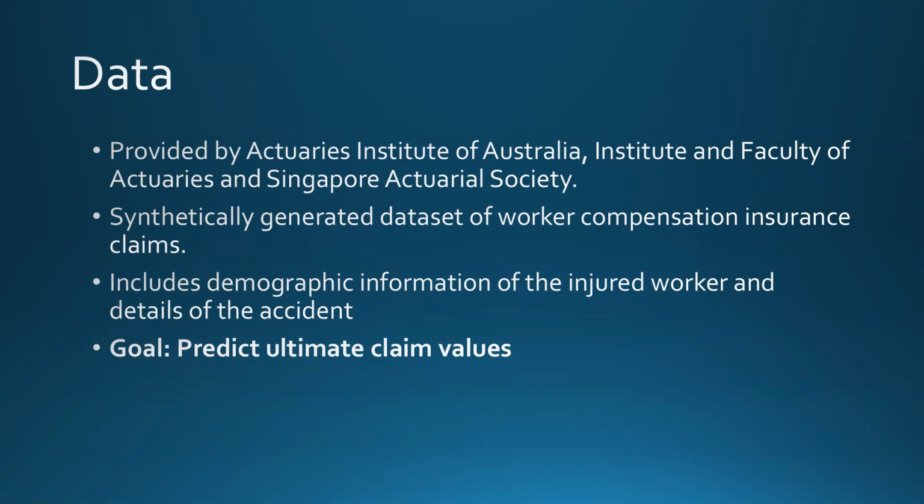There are a total of 90,000 claims in the dataset, which was split into training and test set by a 60-40 split. Our goal is to use the information from the training set to train our models and to predict the ultimate values on the test set. The result is evaluated using root mean squared error, and this metric penalizes large errors between predicted and actual values.